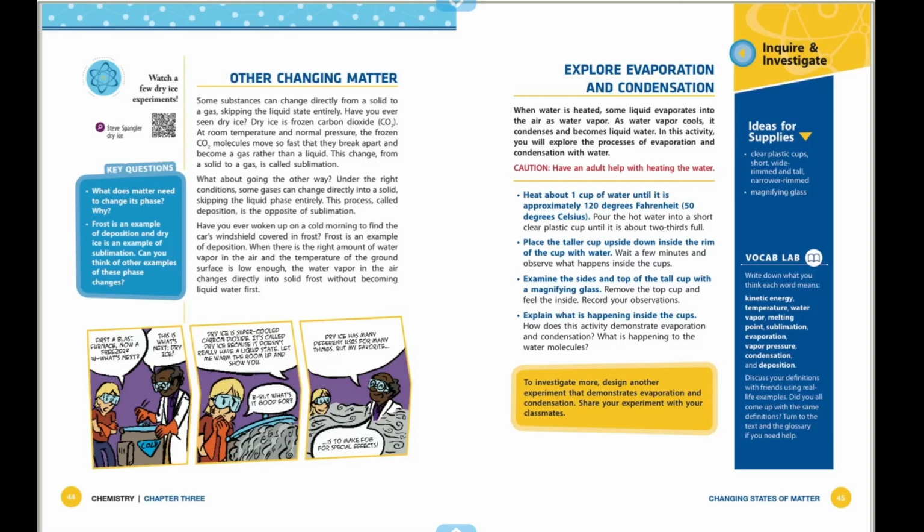Have you ever woken up on a cold morning to find a car's windshield covered in frost? Frost is an example of deposition. When there's the right amount of water vapor in the air and the temperature on the ground surface is low enough, the water vapor in the air changes directly into solid frost without becoming liquid water first.